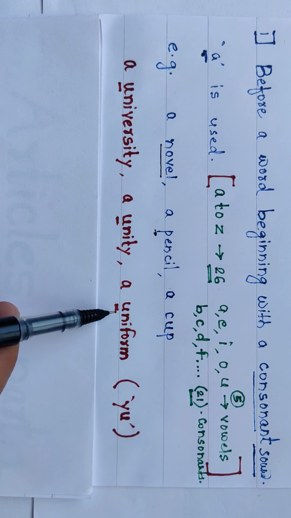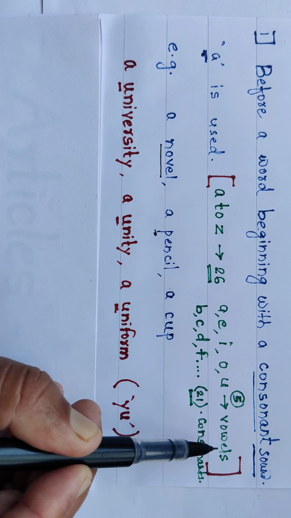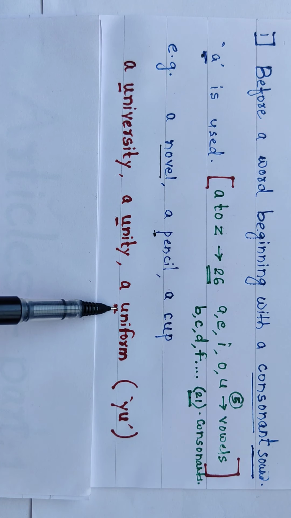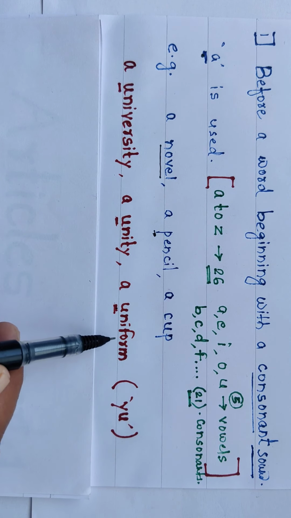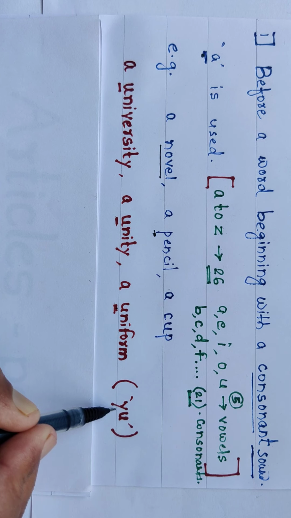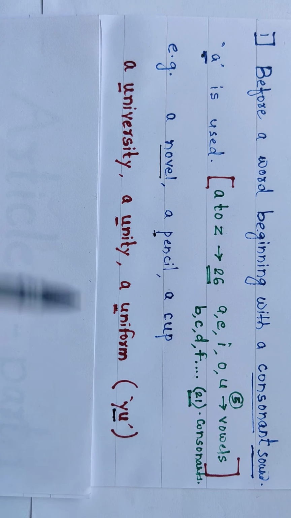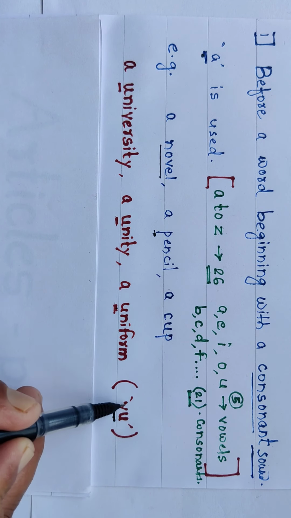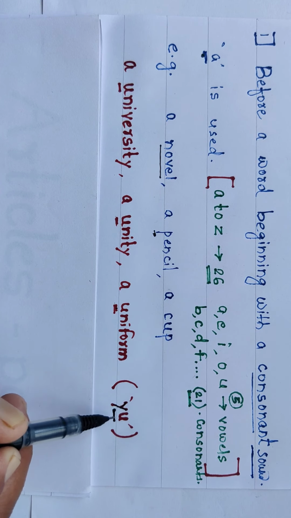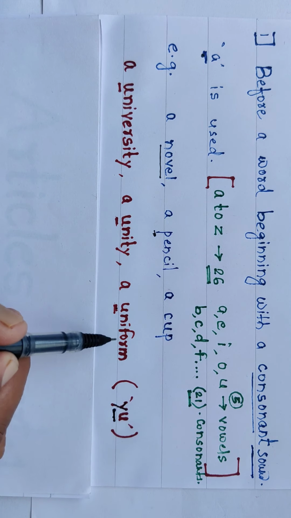Uniform, spelling is starting from U. Just now we had seen A, E, I, O, U, 5 vowels. It is a vowel, but what about the sound? University, unity, uniform. Look here, focus on the sound. The sound is YU: university, unity, uniform. It means it is starting with Y, the pronunciation YU. Okay, a combination of YU: university, unity, uniform.